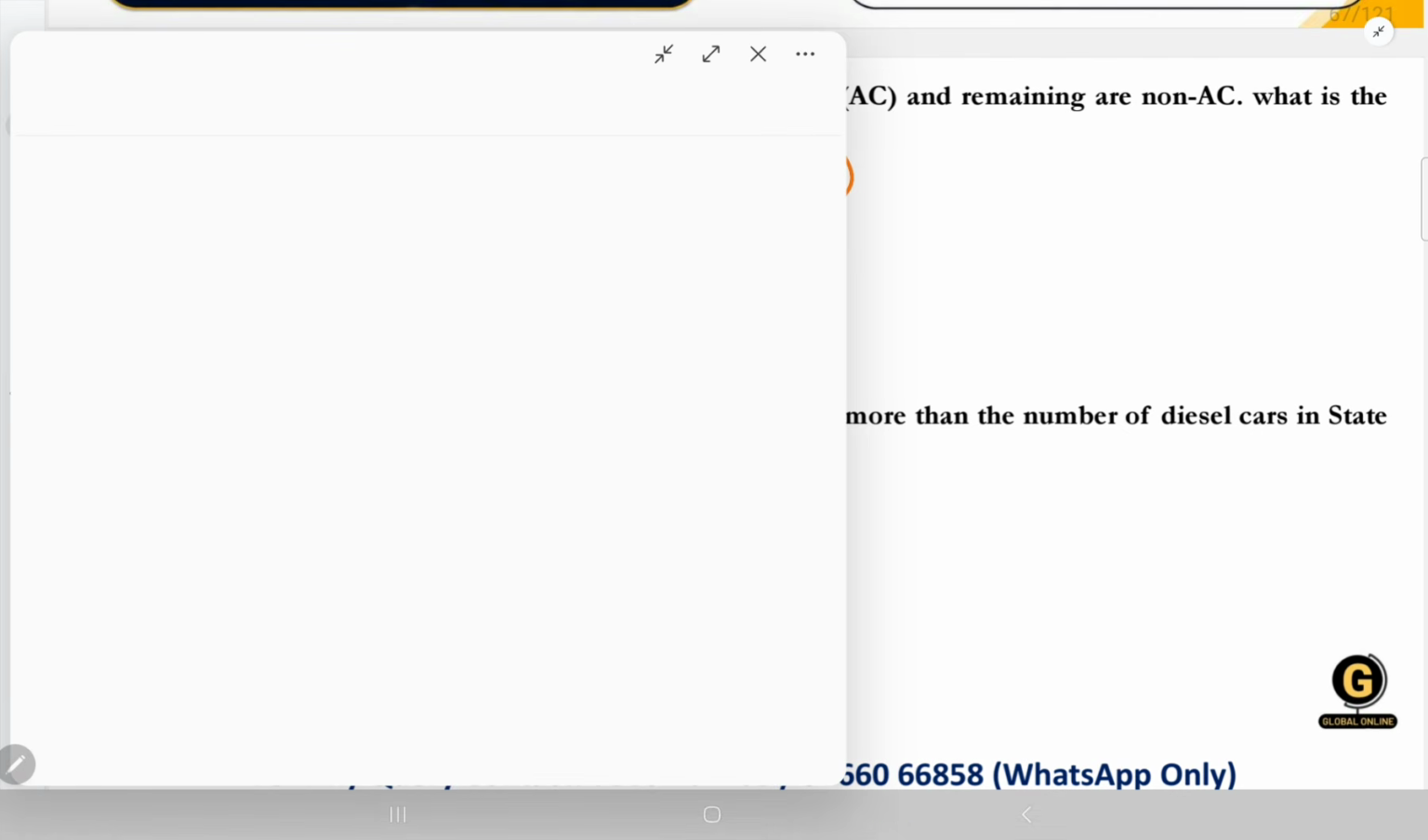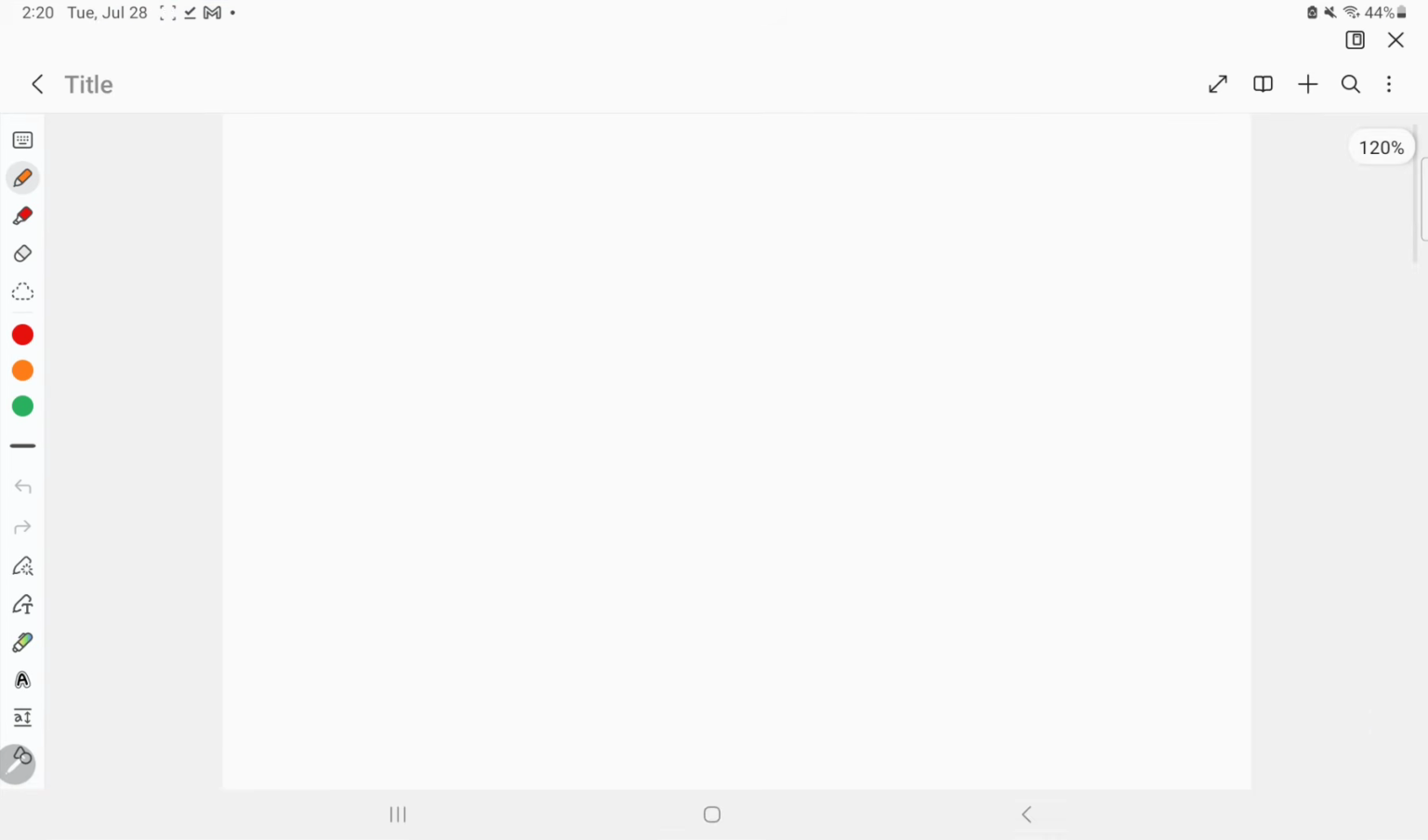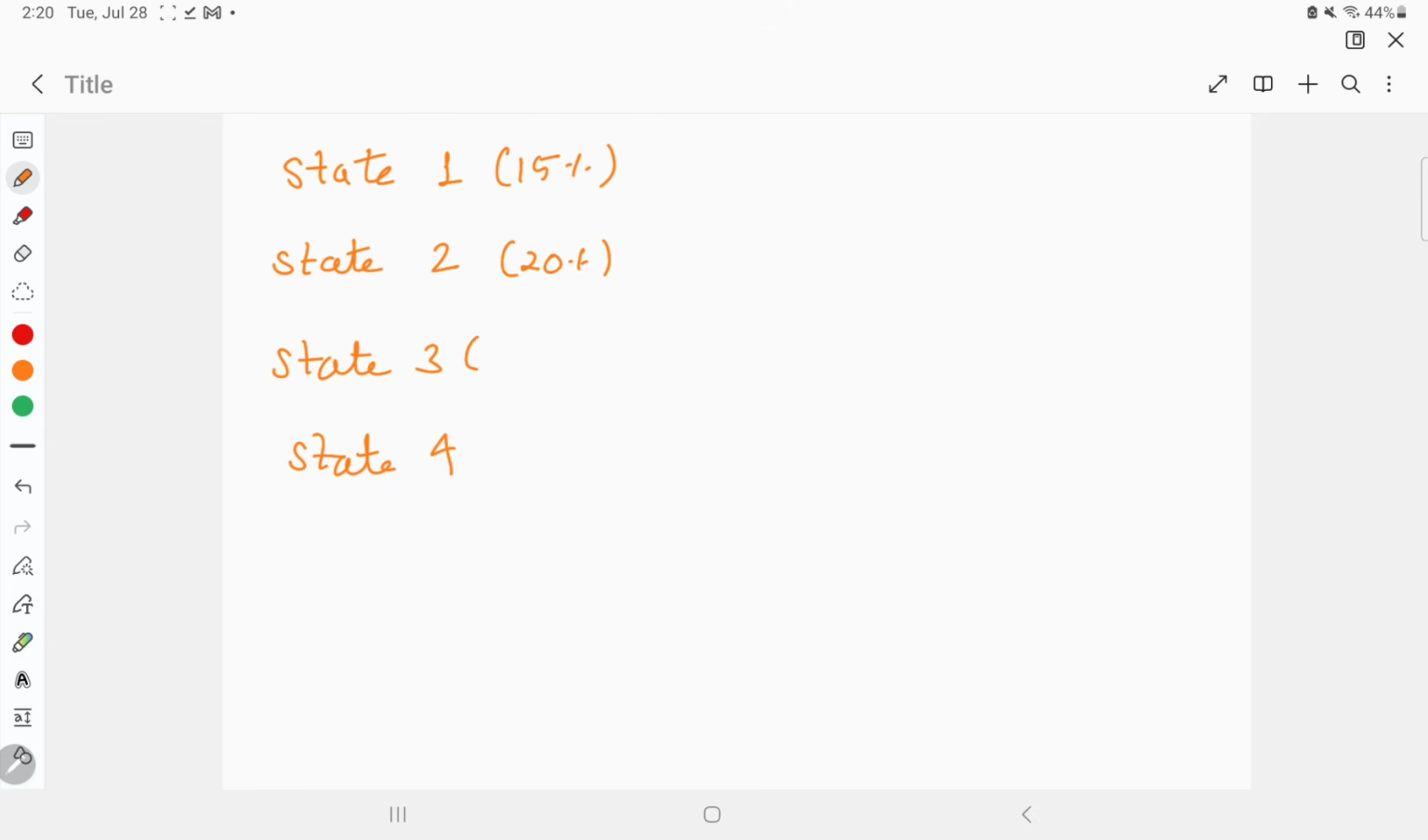Okay, so what is mentioned in the data? In the data it is mentioned that we have state 1, state 2, state 3, state 4. What was the percentage of state 1? Cars 15%, this was 20%, this was 30%, and this was 35% of the total cars.